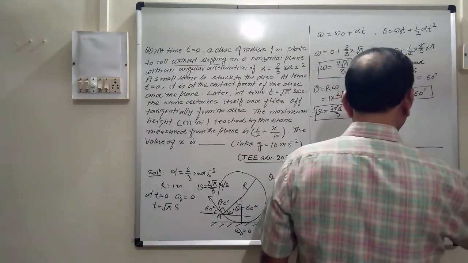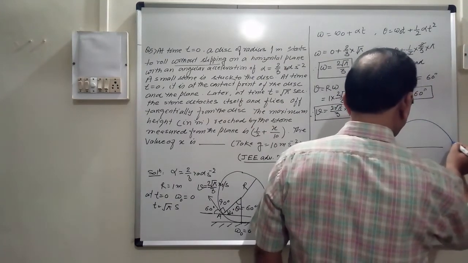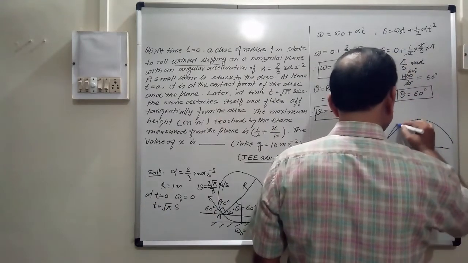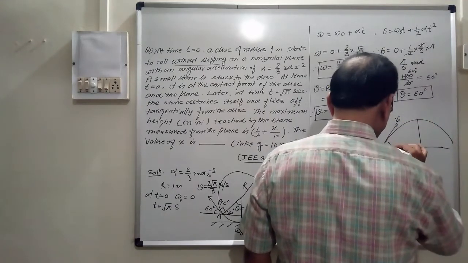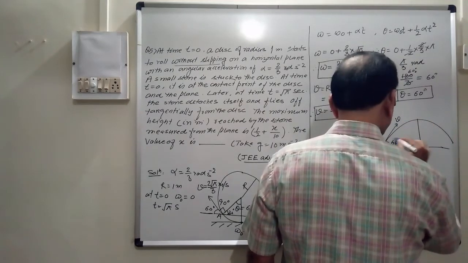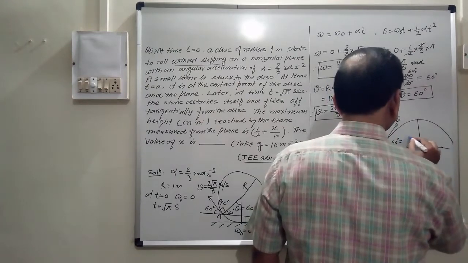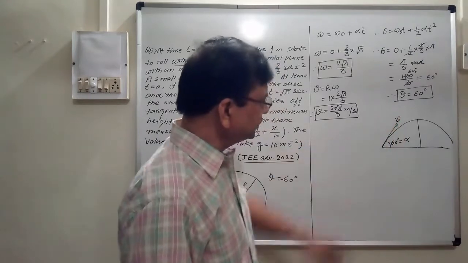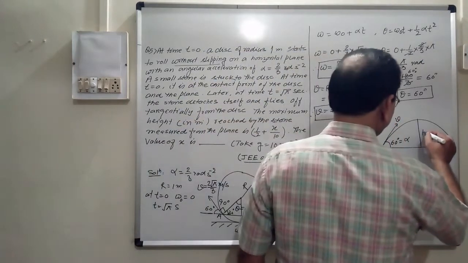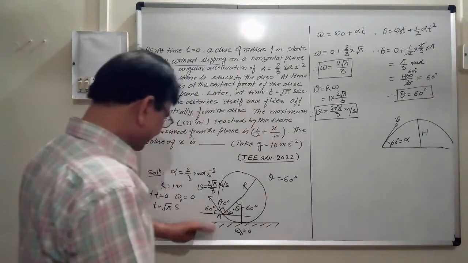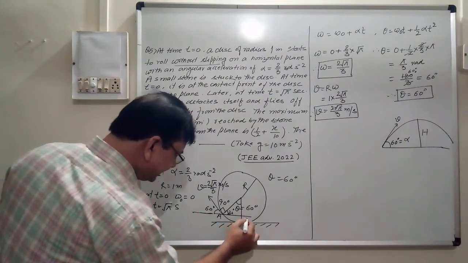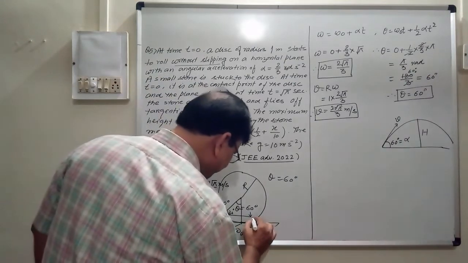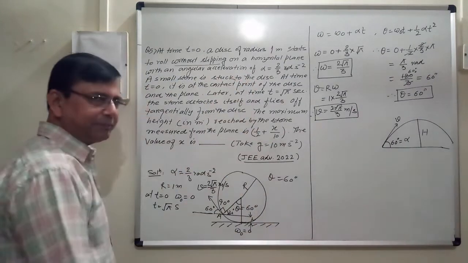This is the horizontal line and this is the projectile. It will be going like this. This is the maximum height and this is velocity v. This angle is 60 degree, right? And of course, suppose it is alpha, and this is the direction of linear velocity, and this is the maximum height. Maximum height from this surface, right? And this height will also be added in this. That will be done later. Suppose it is small h, and this height will be the capital H.